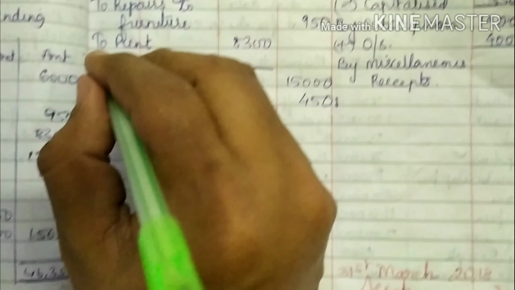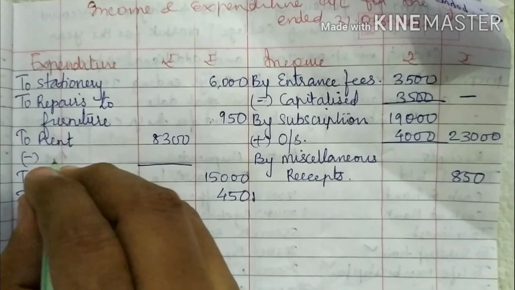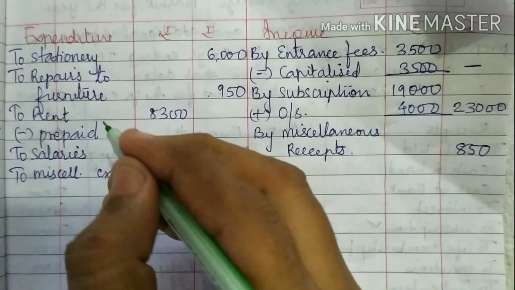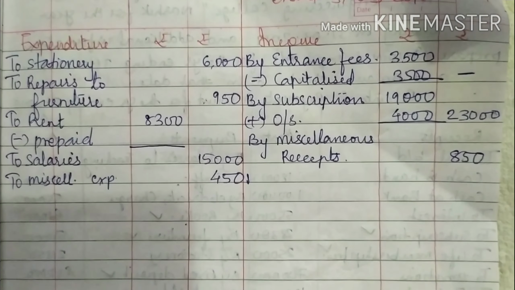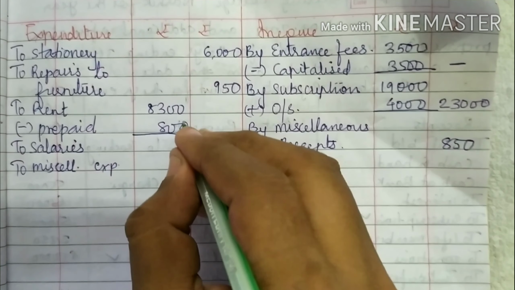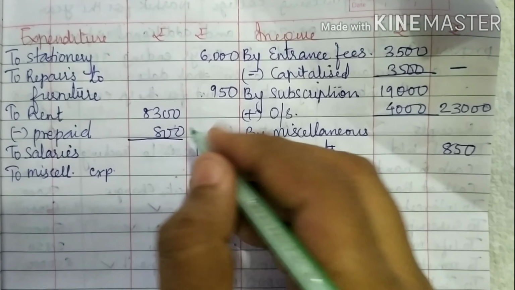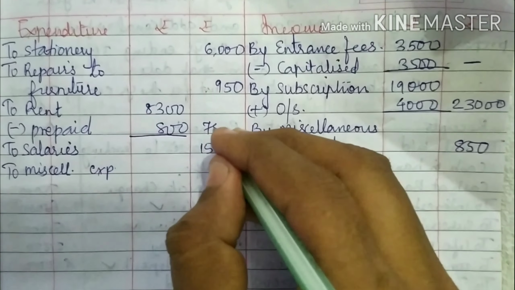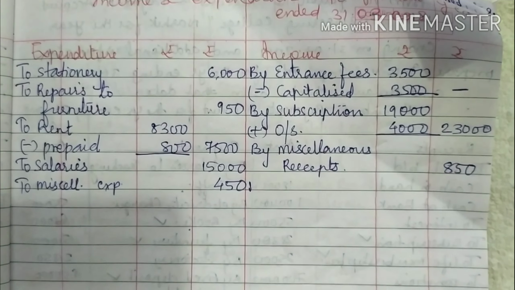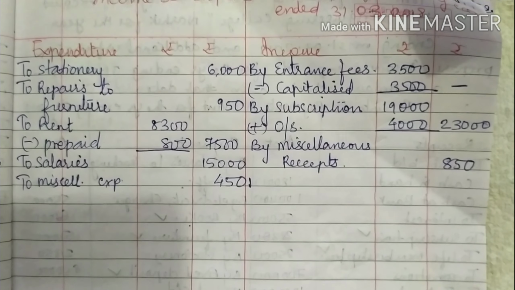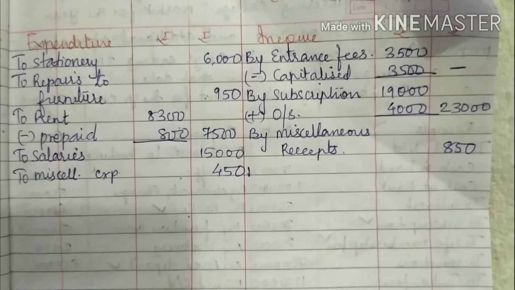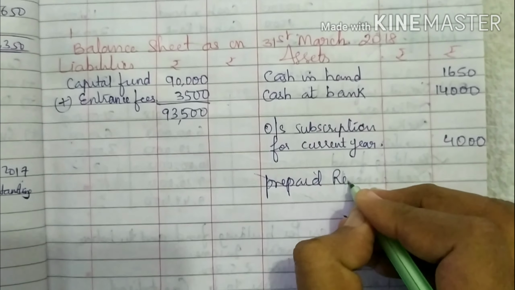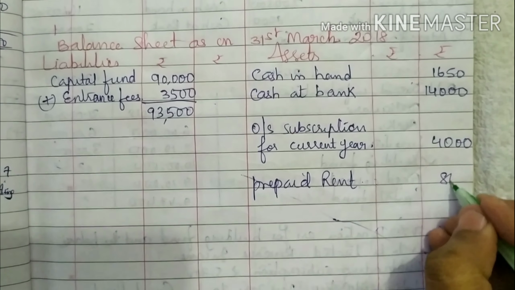Prepaid expenses, you will deduct from the corresponding expenses. We write here prepaid 800 rupees. So 8,300 minus 800 will give you 7,500. Second effect, it is rent which is prepaid, so we write in the asset side prepaid rent, which is 800 rupees.